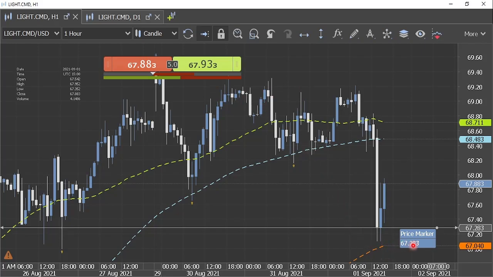But for that, a consolidation while holding above this immediate support area is a must, and only in that case we should be taking our chances of going long in the light crude oil closer to this support zone while keeping the stop loss a little below this 200 SMA. I think the stop loss anywhere around US dollar 66.5 per barrel should be good enough. And on the higher side, we can expect a move towards these immediate swing highs and eventually even further high towards the levels of US dollar 70 per barrel. So that's my take looking at the current price formation of the light crude oil.